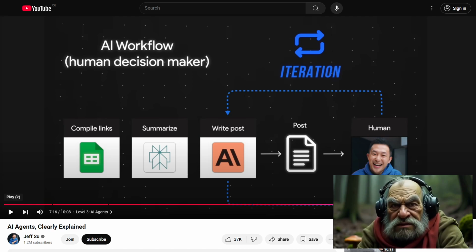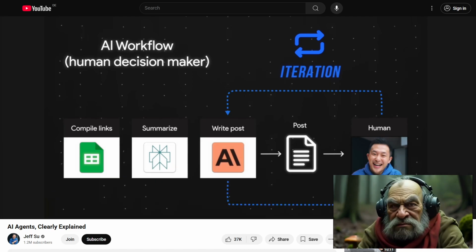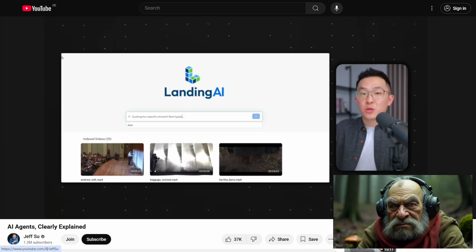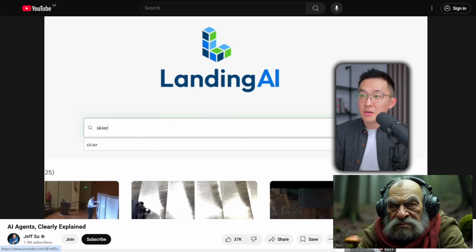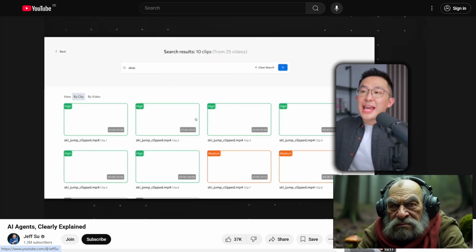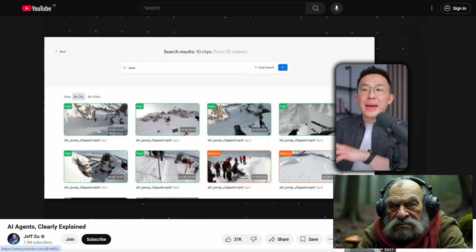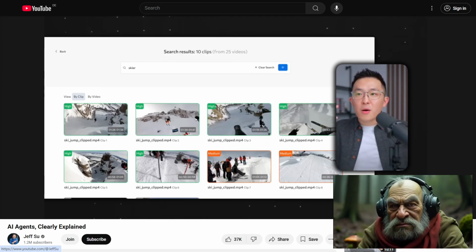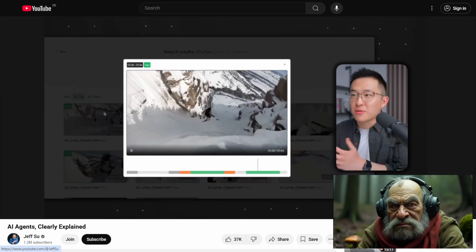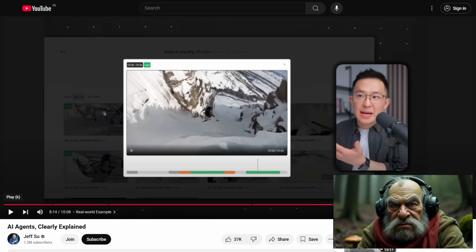Let's see how he wraps this up. Something I'm happy with, right down below. But when I search for a keyword like skier, enter, the AI vision agent in the background is first reasoning what a skier looks like. A person on skis going really fast in snow, for example, right? The classic mental image of a skier zipping down the slopes. It's like the AI is trying to conjure up a mental picture. But let's be real. If it's anything like my memory, it's probably just a jumble of blurry images and confusion.